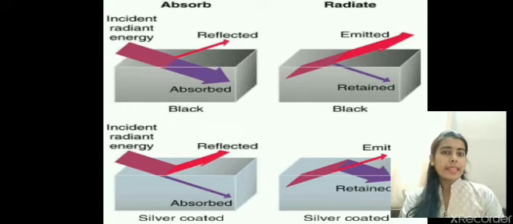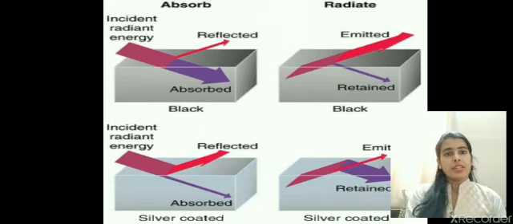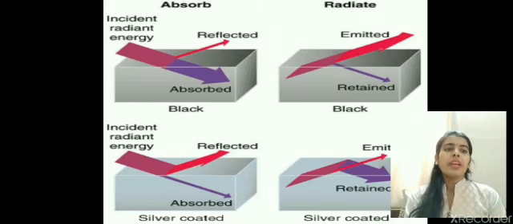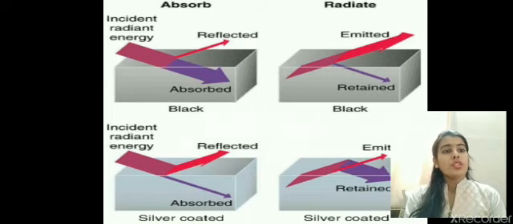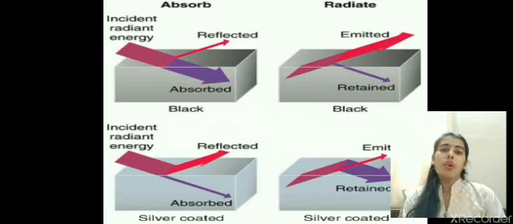If I keep both these cans during the day hours in direct sunlight, after 2 to 3 hours you can put a thermometer on them, not the clinical one, different thermometers are kept for that. By putting a thermometer we can measure the temperature, or by simply touching it you can find out which one is hotter. The black object turns out to be hotter as compared to the silver object. Why? Because black color has the tendency to absorb the maximum light which has fallen on it. So the black color absorbs most of the heat energy and gets warmer.